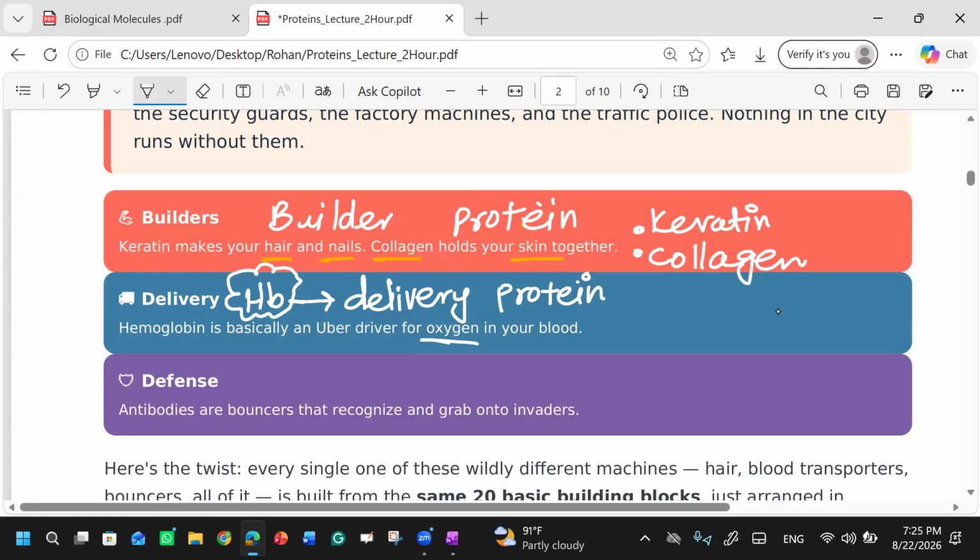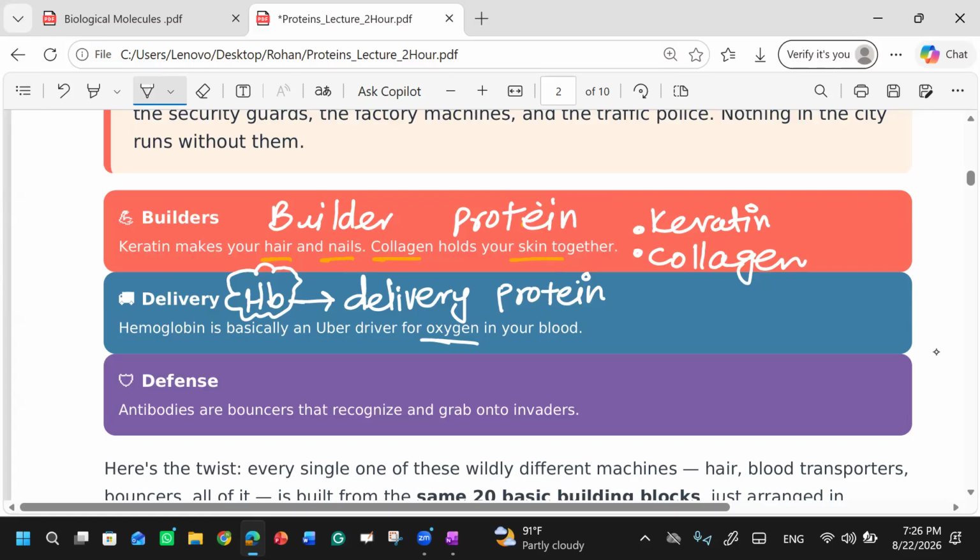Okay, so you see they have different functions. Like lipids, if we talk about lipids, they play a structural role, right? They give you thermal regulation and they provide you energy for long term use. Similarly, carbohydrates provide us instant energy. But when we talk about proteins, proteins have many different functions. They have a variety of functions. That's why we say that proteins are tiny robots in our body.